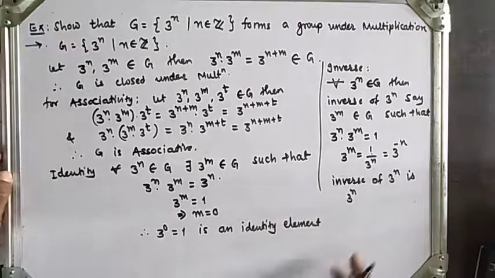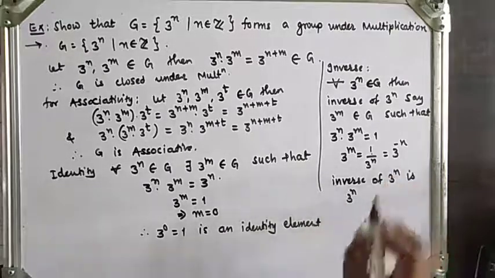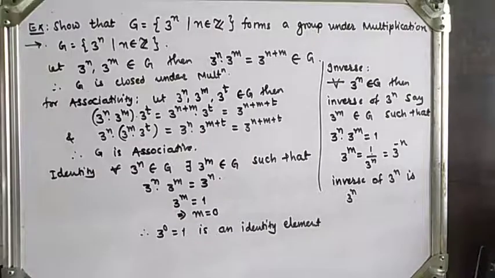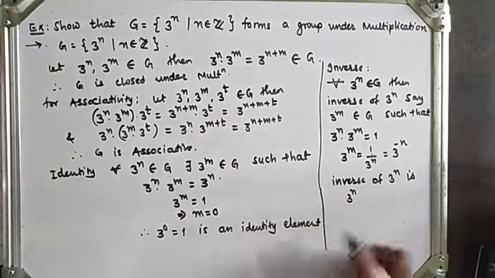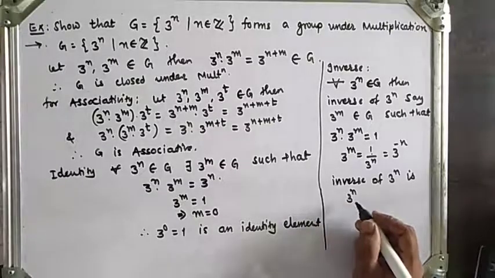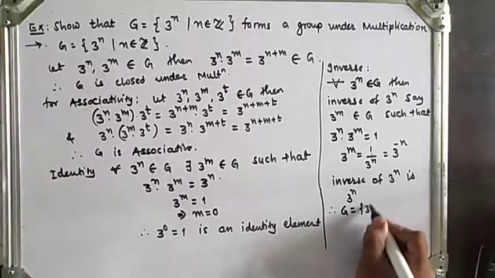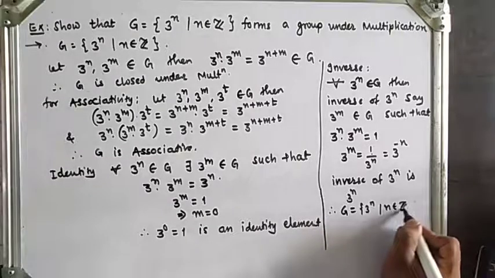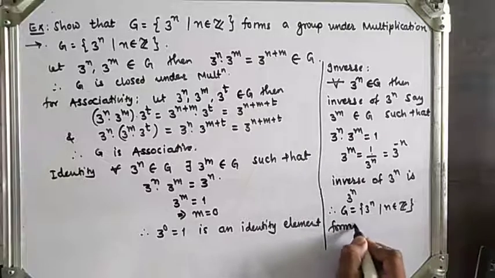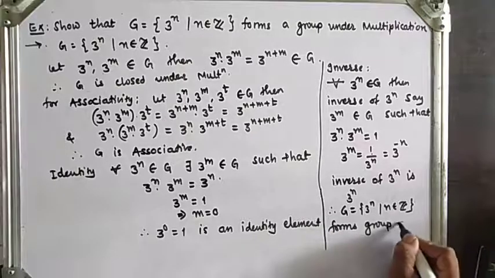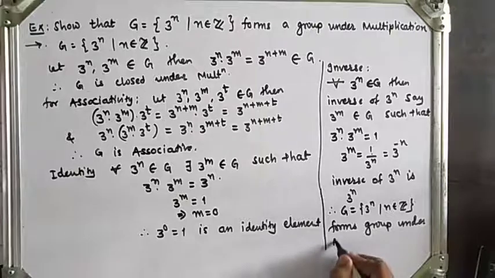Because the multiplication of these will be identity, which is equal to 1, G is closed under multiplication, G is associative, there exists an identity element, and there also exists an inverse of each element. Which means G forms a group under multiplication. Therefore G is equal to 3 raised to n such that n belongs to the set of integers, forms a group under multiplication.